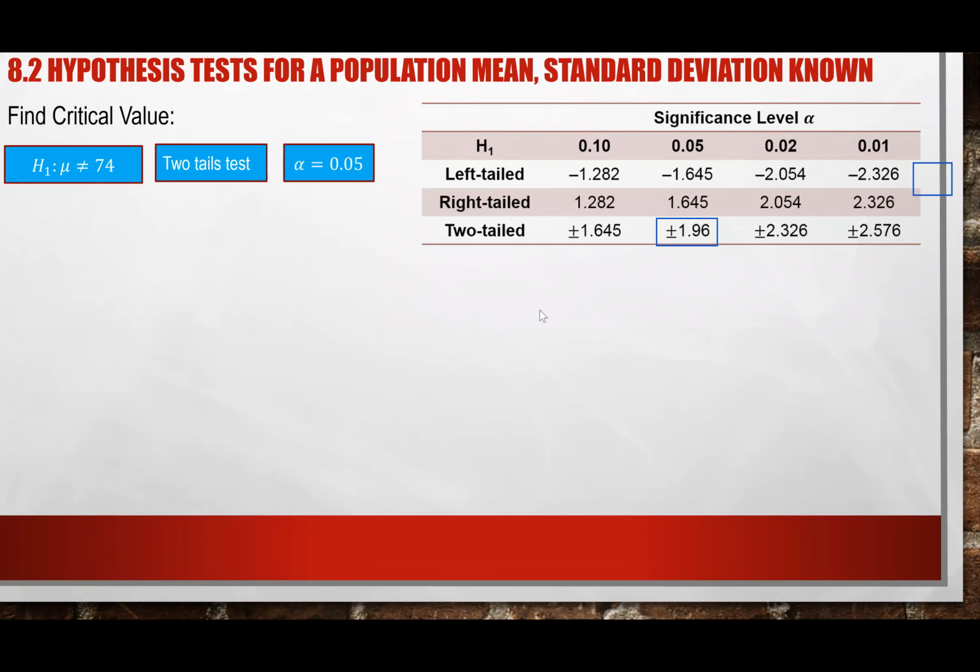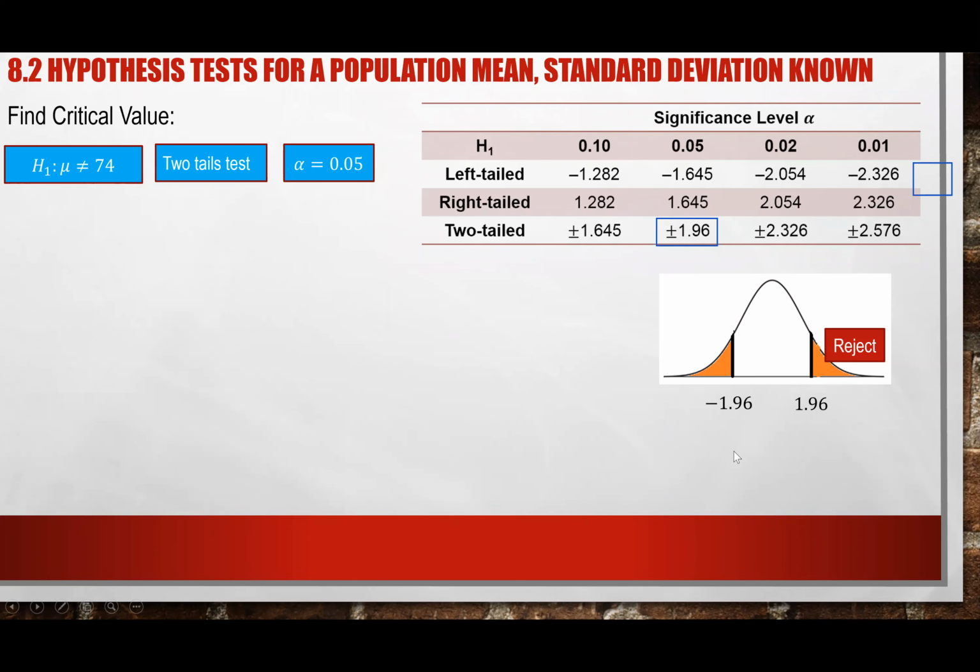So what do we do once we have the critical value? Because the critical value tells us the boundary, right? I have a negative 1.96 on the left and a positive 1.96 on the right, because that's where the positive and negative come in. One number on the left, one number on the right. And this tells me two things.